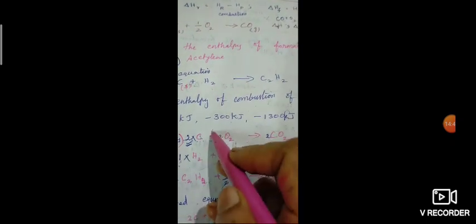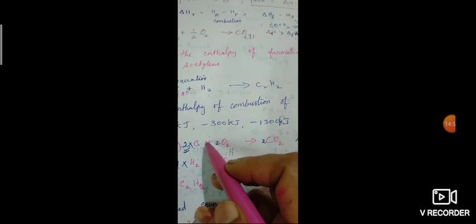Now if you multiply the first equation by 2, we will get 2C plus 2O2 gives 2CO2. First we have to add the first 2 equations. 2C as it is, and H2 as it is.